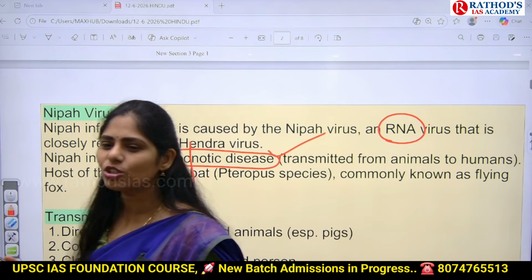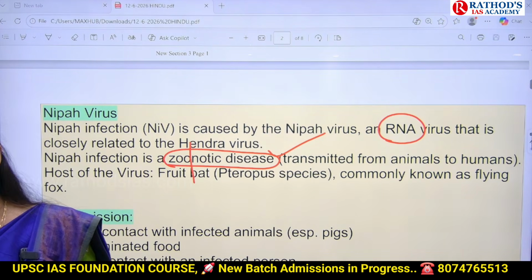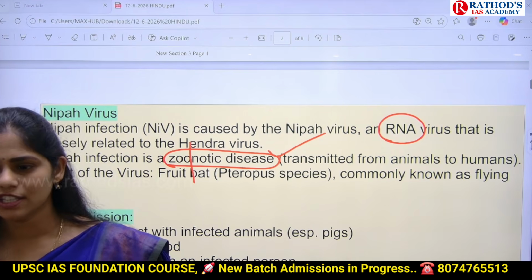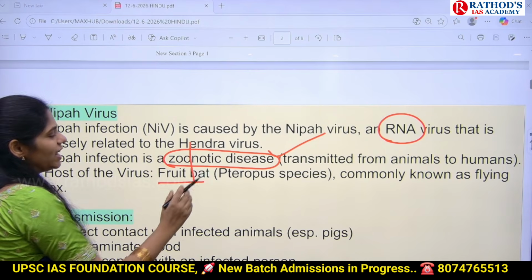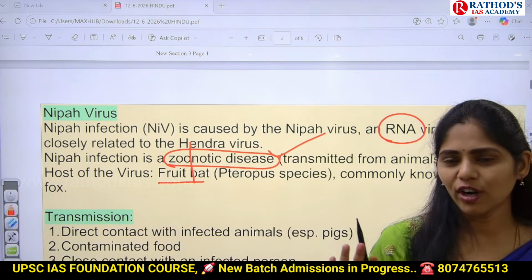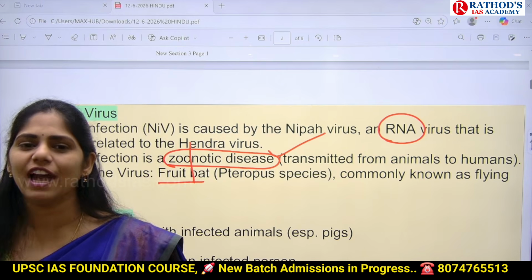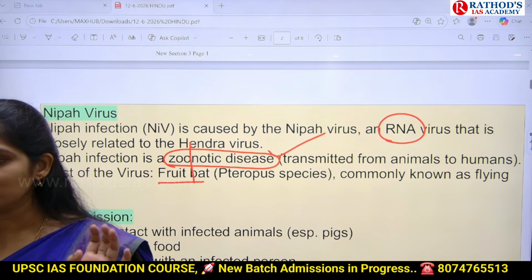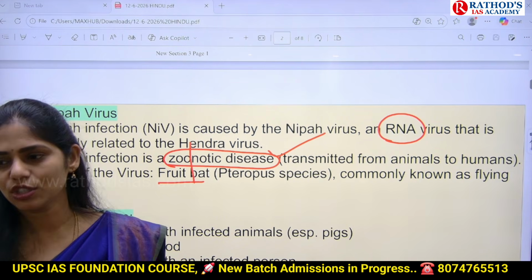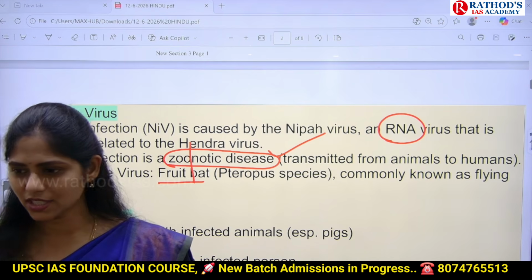And this Nipah virus is commonly seen in fruit bats. You know these bats. In Telugu we call them gabbilalu. Normally at night they come outside in search of food, right? So here we have fruit bats. Fruit bats are very big bats. They weigh more than 1 to 1.5 kgs. What happens here is humans consume these fruit bats. That means obviously they have to catch them, kill them and cut them. In this process, the virus gets transmitted to humans. Because of this, it is called a zoonotic disease. Are you understanding?